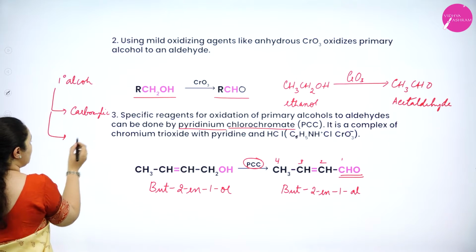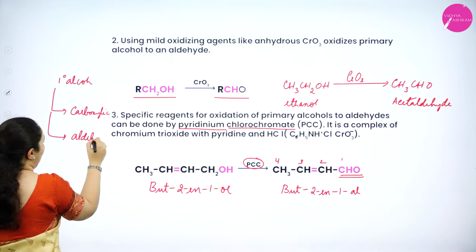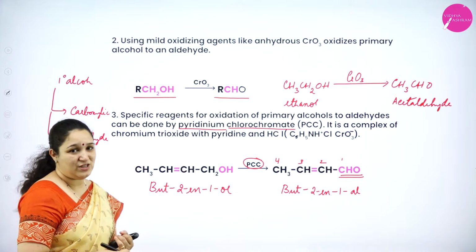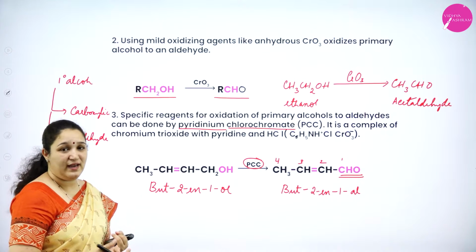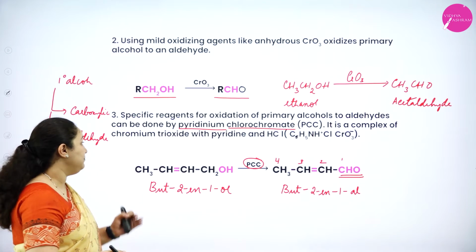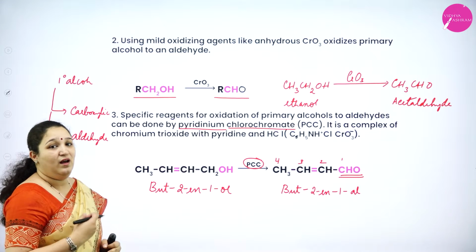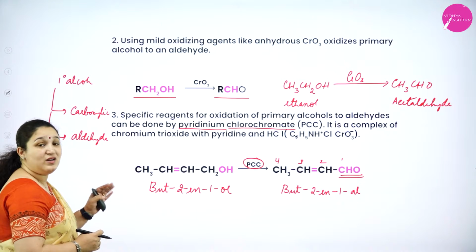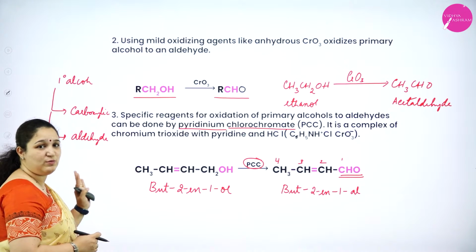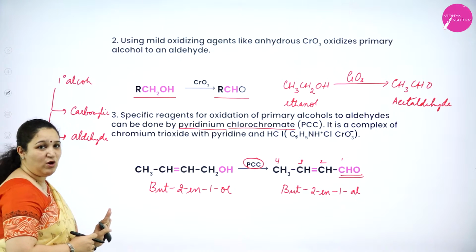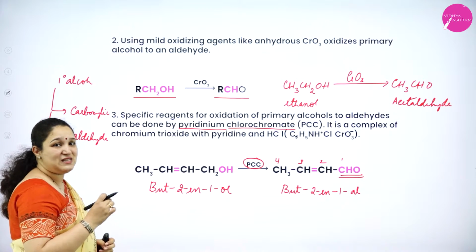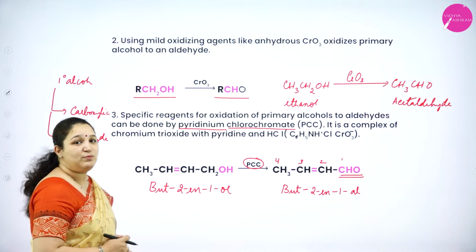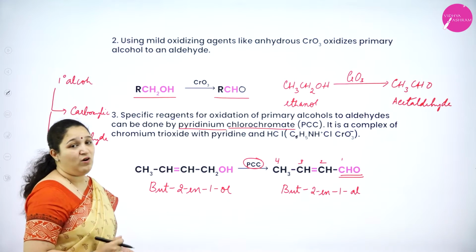If I use a mild oxidizing agent, I will get an aldehyde. An example for a strong oxidizing agent is acidified potassium permanganate or acidified potassium dichromate, etc. With a mild oxidizing agent like chromic anhydride, we can stop the reaction at the aldehyde stage, or specifically we can use some reagents to convert primary alcohol to aldehyde like PCC, pyridinium chlorochromate. Okay. So that's about the oxidation of primary alcohols.